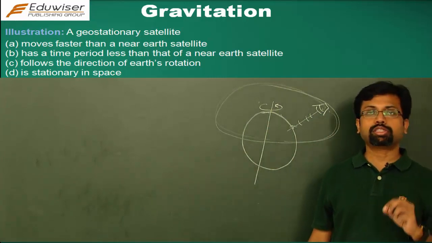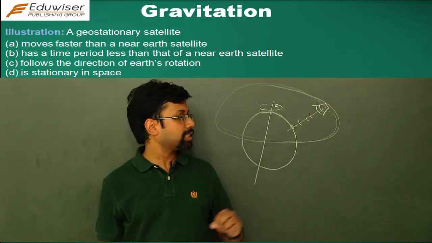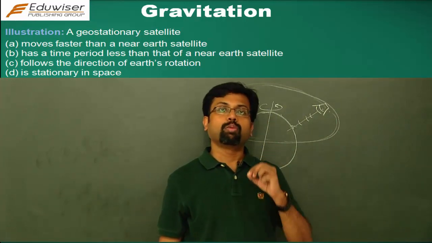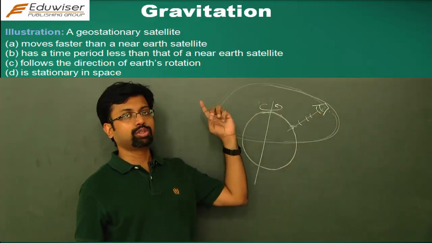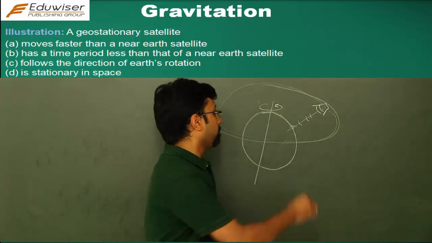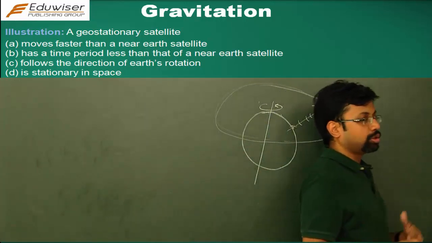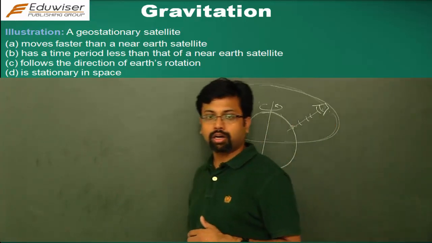So for a geostationary satellite, the period of revolution is the same as the period of rotation of the earth, which is once in 24 hours. So the geostationary satellite is going to make a revolution around the whole earth in 24 hours, and in that case it's going to appear stationary for a place on the surface of the earth.